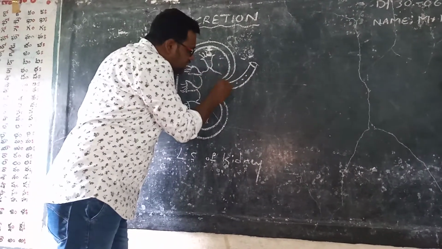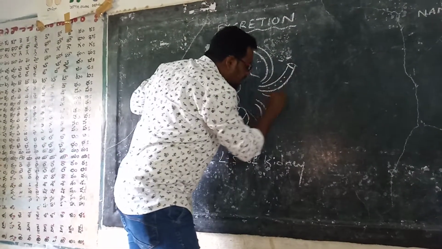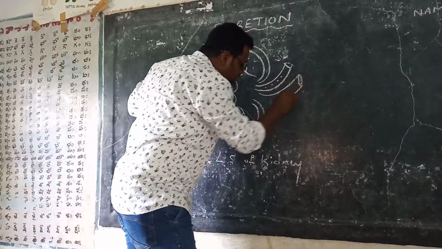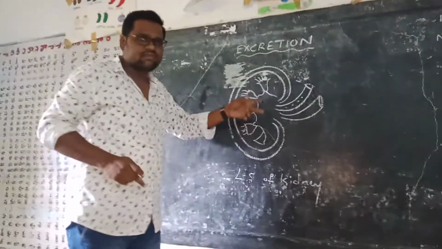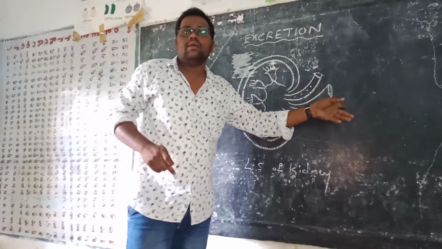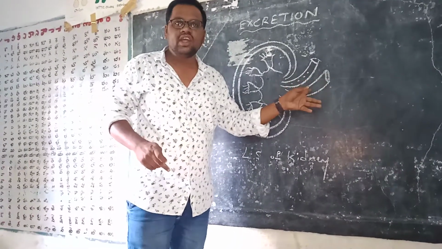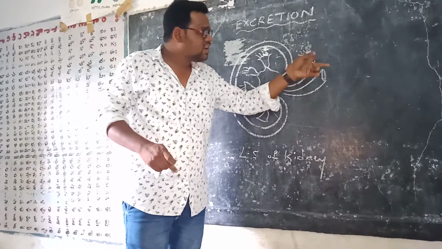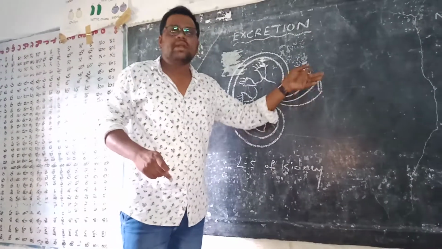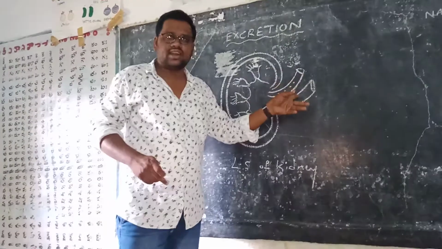This renal artery brings the blood from the heart. Next is the renal vein. After completion of the filtration of the blood, the renal vein collects only pure blood, including blood cells. It does not contain any toxicity. So renal artery, renal vein. These are the renal blood vessels, the major ones in the excretory system.